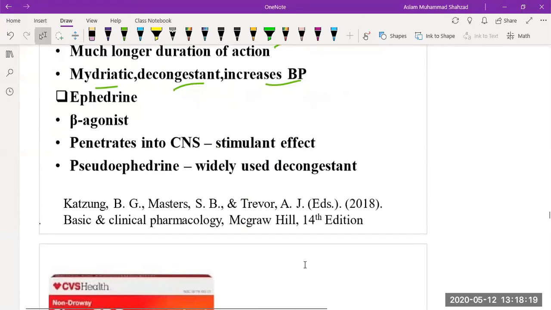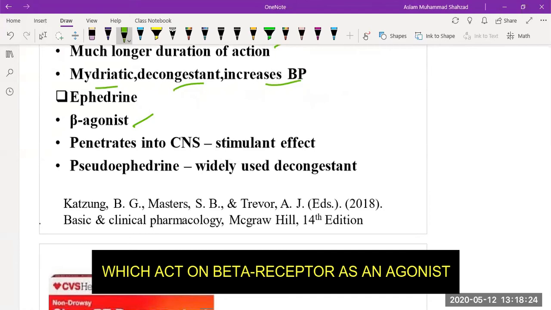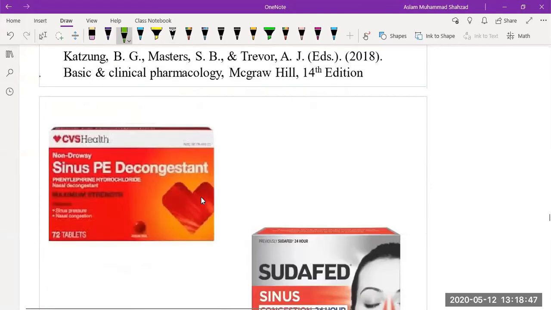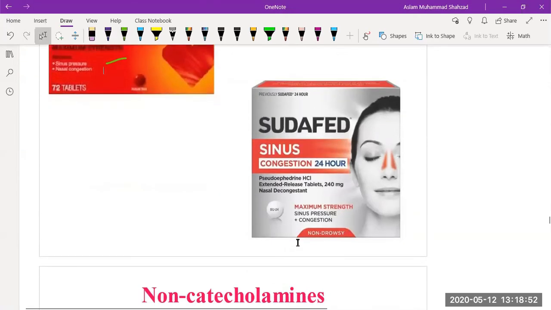Then we have ephedrine, which acts as a beta agonist. It penetrates into the central nervous system and has a stimulant effect. The most common example of the use of ephedrine is pseudoephedrine, which is widely used for nasal decongestion, and it is available in the market over the counter. Phenylephrine hydrochloride is used in cough syrup, or we can see Sudafed for nasal congestion.